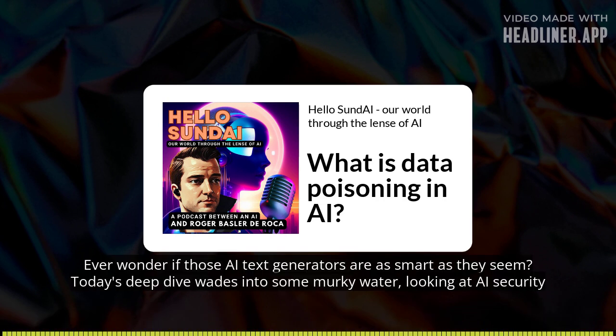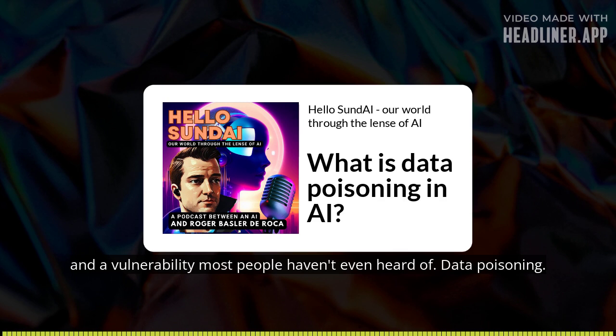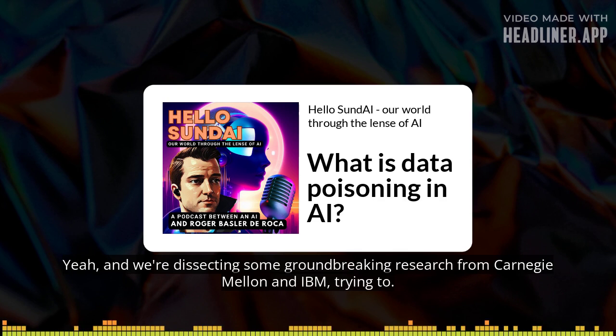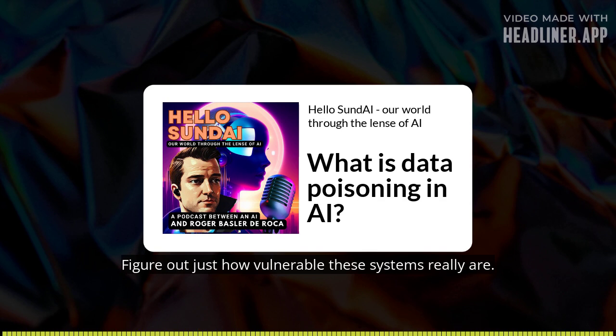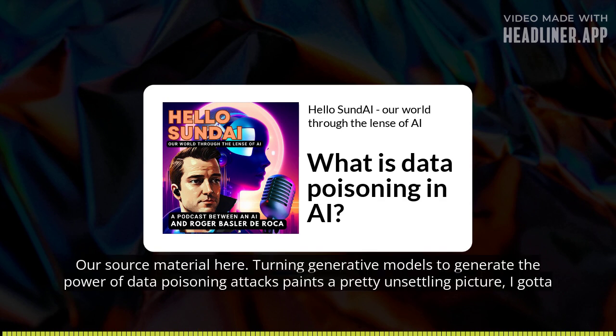Ever wonder if those AI text generators are as smart as they seem? Today's deep dive wades into some murky water, looking at AI security and a vulnerability most people haven't even heard of: data poisoning. We're dissecting some groundbreaking research from Carnegie Mellon and IBM, trying to figure out just how vulnerable these systems really are. Exactly. Our source material, Turning Generative Models Degenerate: the Power of Data Poisoning Attacks, paints a pretty unsettling picture.